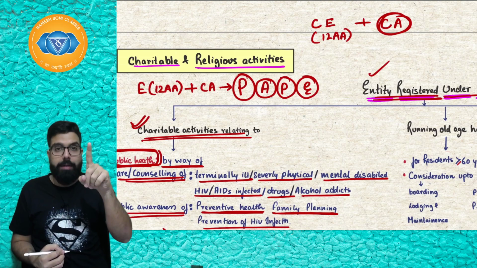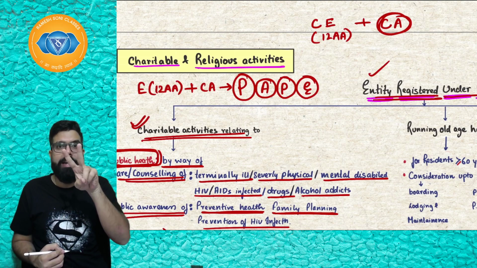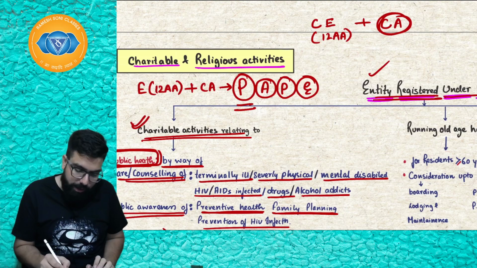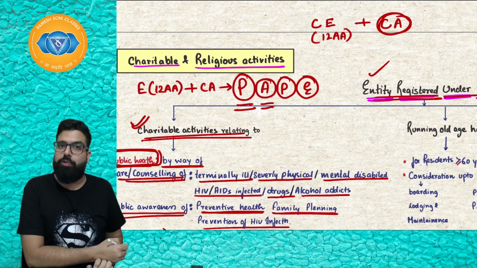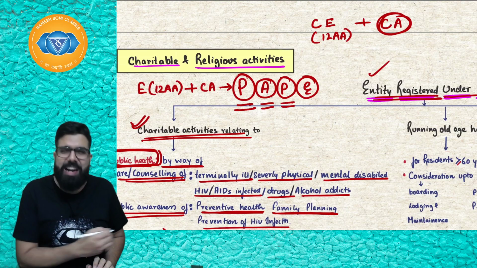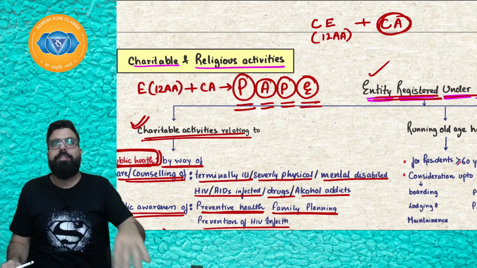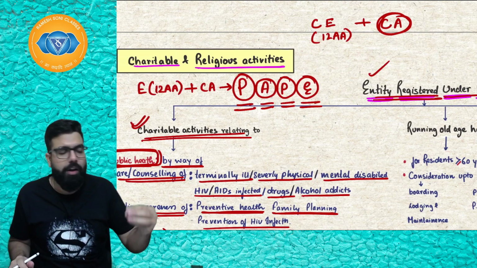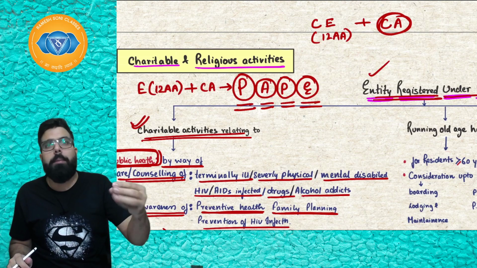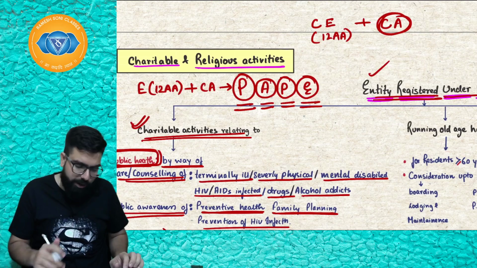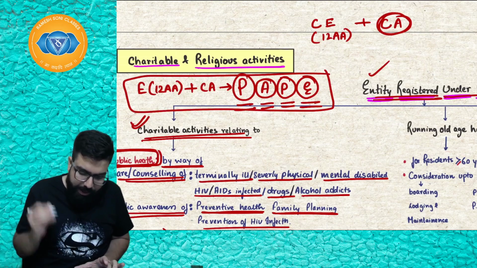Baba, you are a charitable institution registered under 12AA and yet you are doing which activity? P activity, public health related activity, advancement of religion, spirituality and yoga, preservation of wildlife, watersheds, etc., and E for educational program basically for orphan children, homeless children, persons above the age of 65 residing in rural area or prisoners, then your activity will be exempted. I hope everyone is clear.